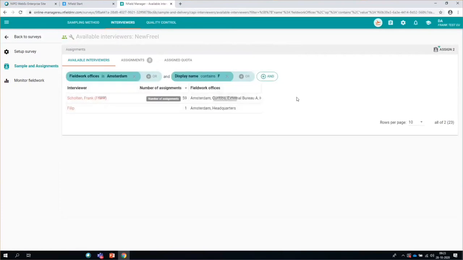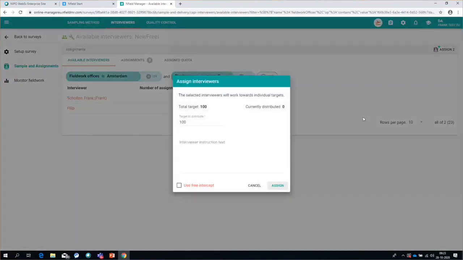And I can then decide, okay, I assign this interviewer. I do not have to step to the quota as in the Classic Manager. I simply assign these interviewers, click on Assign to. And if I now say, okay, on second thought, I do not want these interviewers to actually work inside that quota frame. I want them to be a free intercept, which is what you will do in the Classic Manager by simply assigning them outside the quota frame.